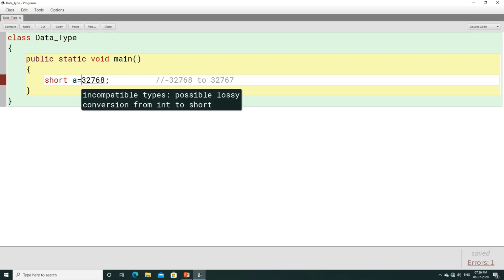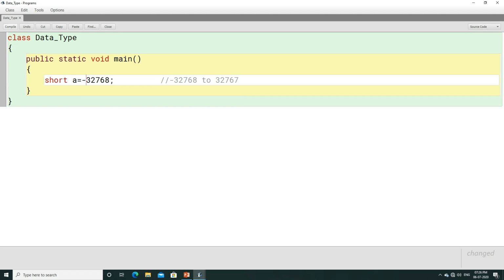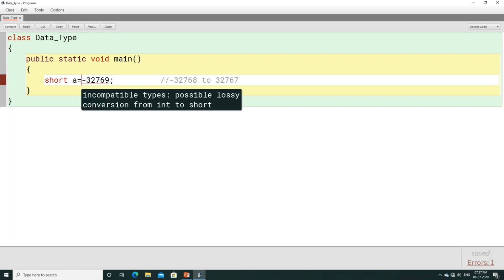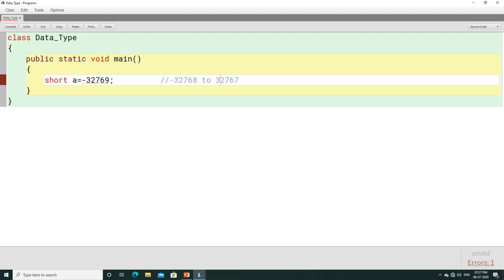Incompatible types, possible lossy conversion from int to short. This is the error you are going to get. Now if you put a negative sign here, the program can be compiled, because for the negative sign the minimum value we can use is 32,768. But if you go beyond this, 69 or 70, if you use any other value, then it is going to give you an error again: possible lossy conversion from int to short. This is how our short data type can be used in Java.